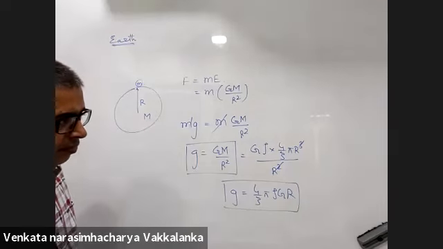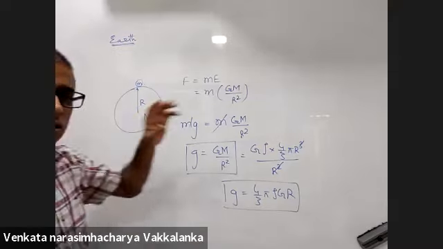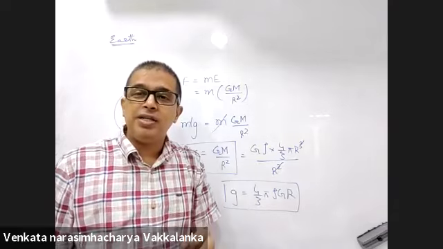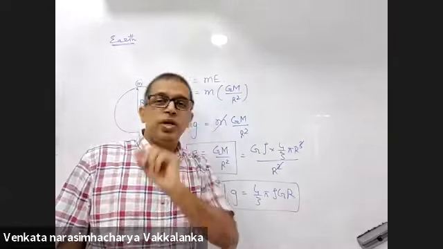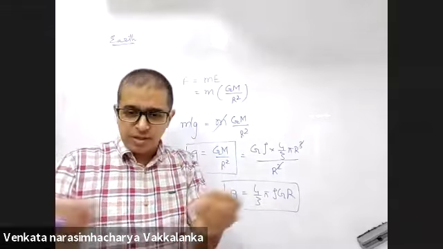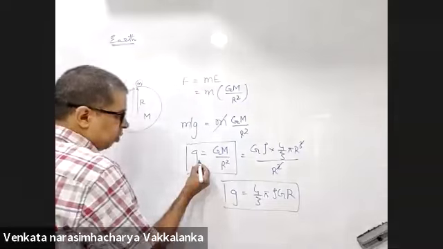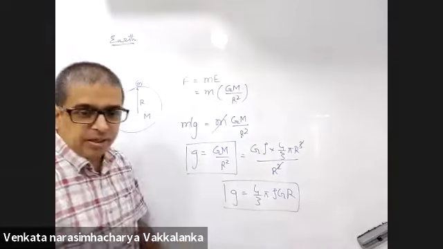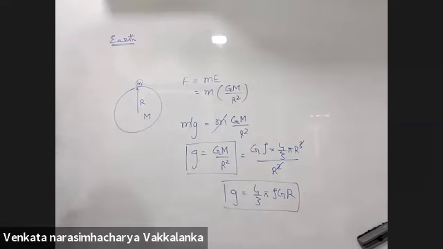Right? Yes, sir. Now, all throughout mechanics, you used to tell me potential energy was mgh. In this chapter, potential energy is V into m. How different are they? What is the symmetry between the two? I'll explain, take it down till here. This small g is 9.8 meter per second square, acceleration due to gravity on the surface of Earth.